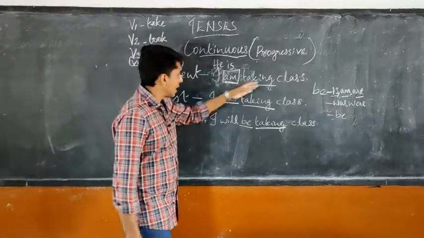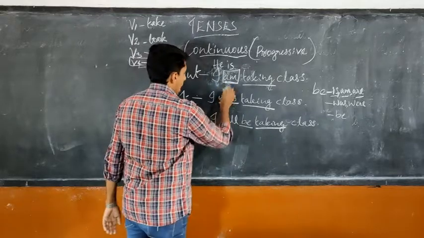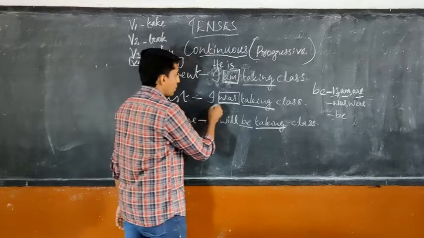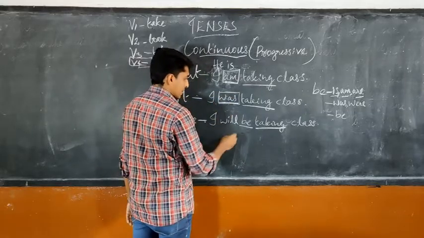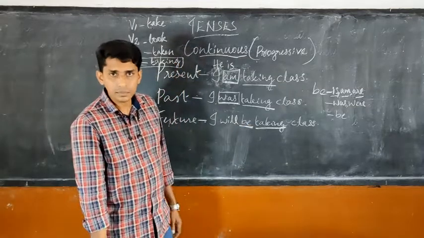So to show the tense, as everywhere ing form is used, to show the tense we will use a helping verb. Am is in present here. Am is the helping verb used in present form here. Was is in past form. In future it will be.